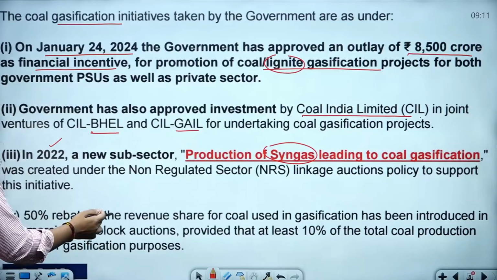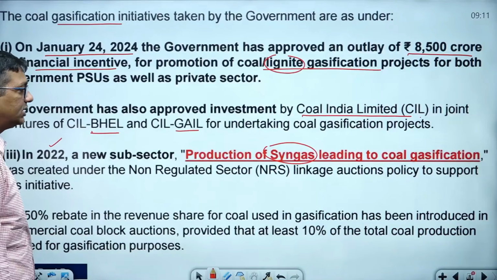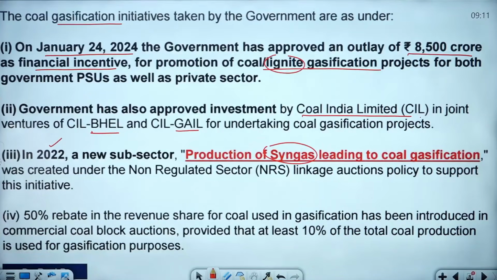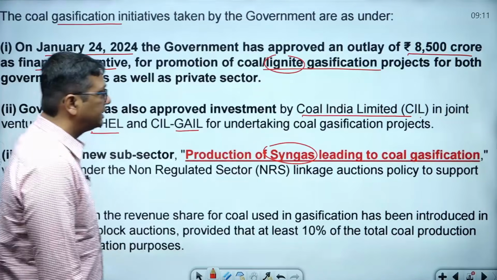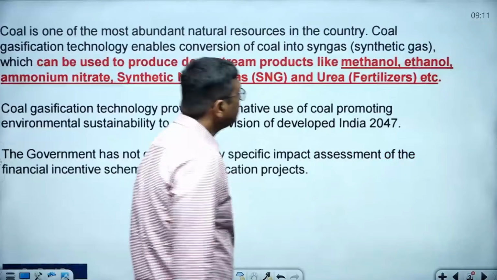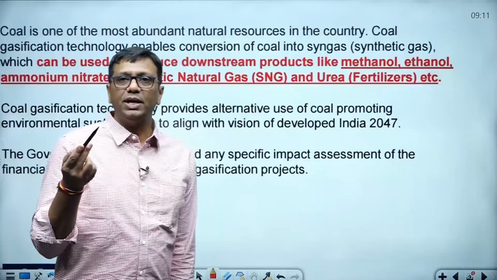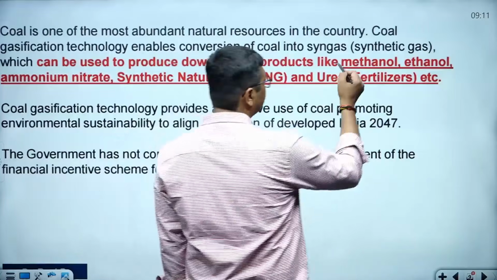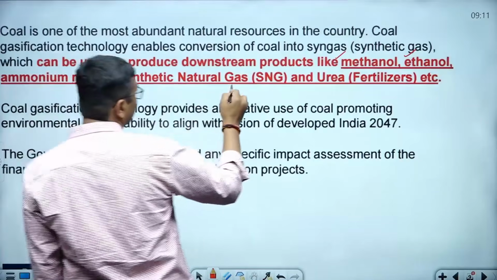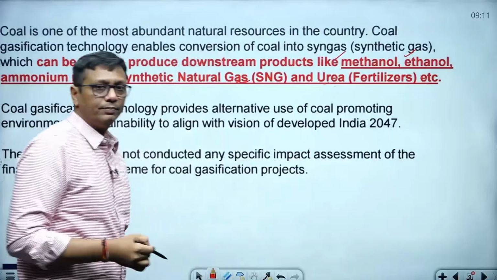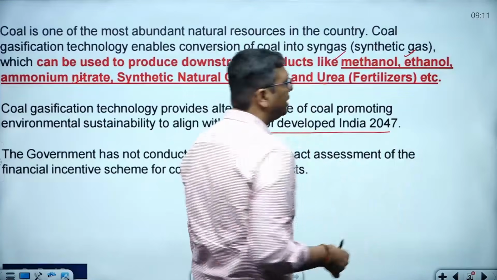So a 50% rebate in revenue share the government is going to give you. Coal used in the gasification has been introduced in the commercial coal block auctions, provided that at least 10% of the total coal production is used for gasification purposes. And in the coal gasification process, we are not generating only methane and hydrogen. Here in this case, we are generating methanol, ethanol, ammonium nitrate, synthetic natural gases, and urea, fertilizer, etc. And definitely all these works will help India in the vision of developed India by 2047.